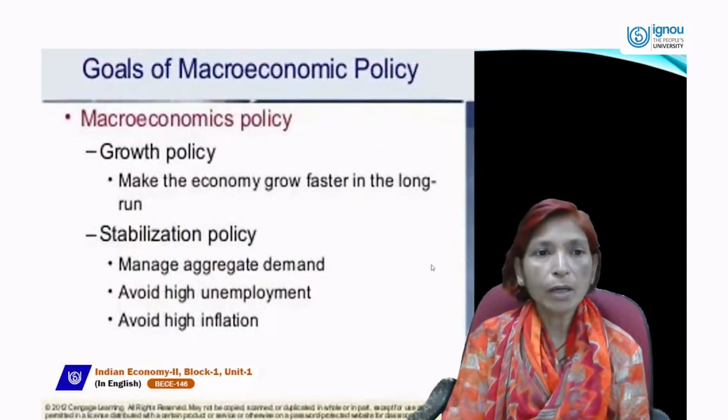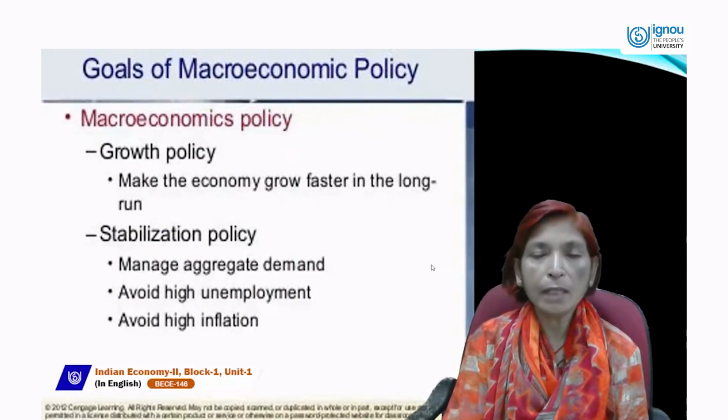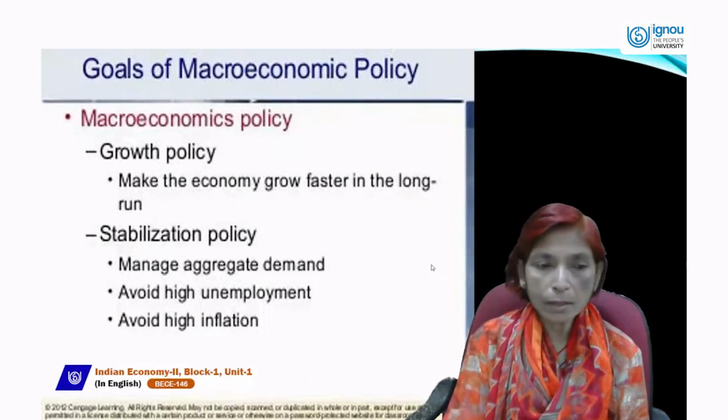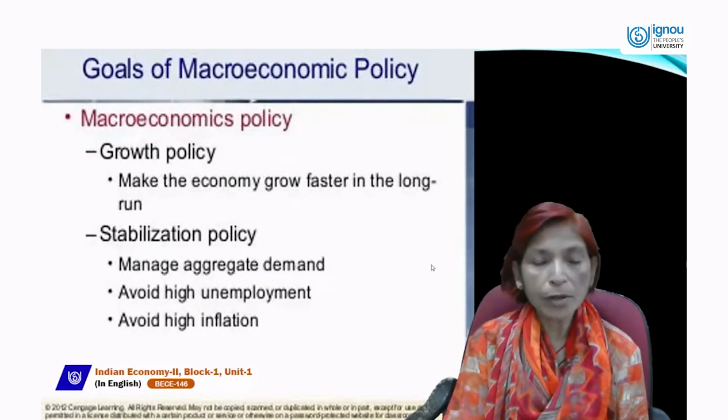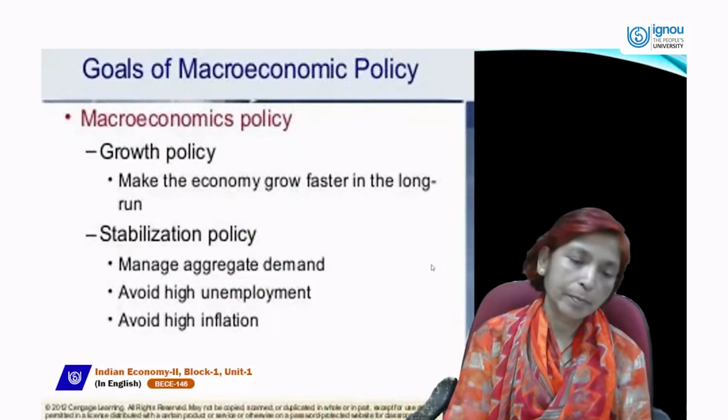Next are the goals of macroeconomic policies. Some other goals are growth policy, how we can make the economy grow faster in the long run, and stabilization policy. This policy's main aim is to manage aggregate demand, avoid high unemployment, and avoid high inflation.